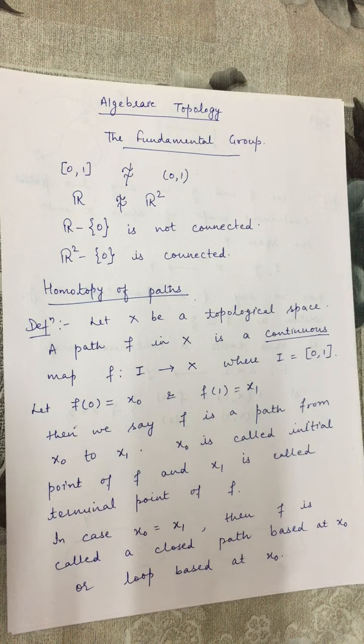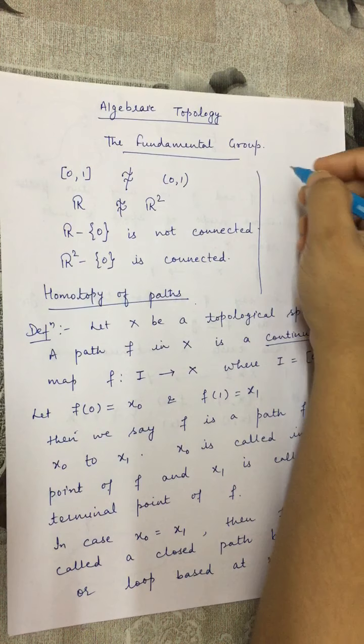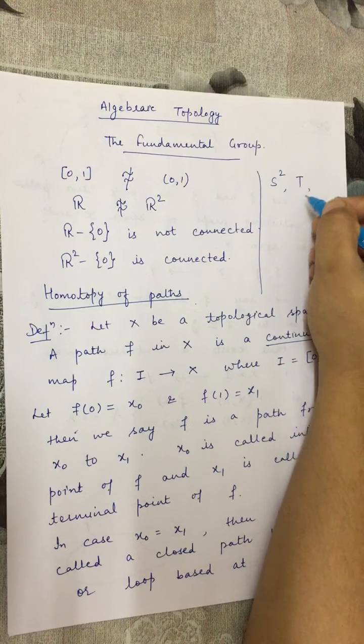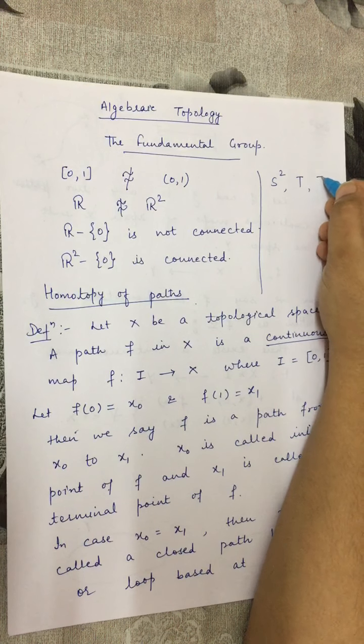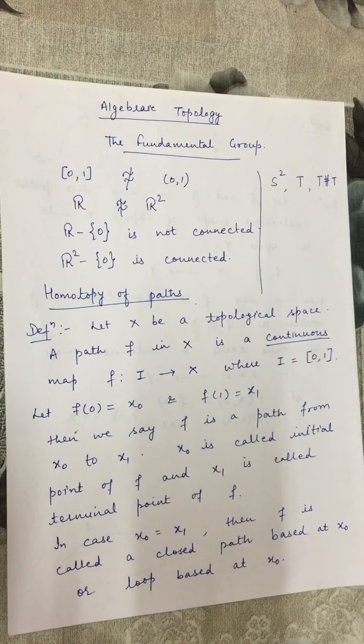For example, let us consider a sphere S2 and the torus T, and let us say the double torus T hash T. We take these three spaces, S2 the sphere, T the torus, and T hash T the double torus.